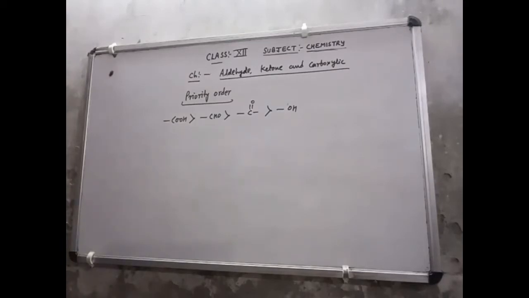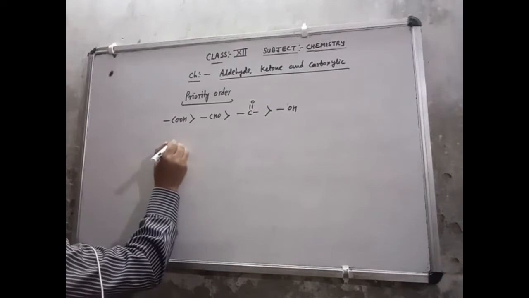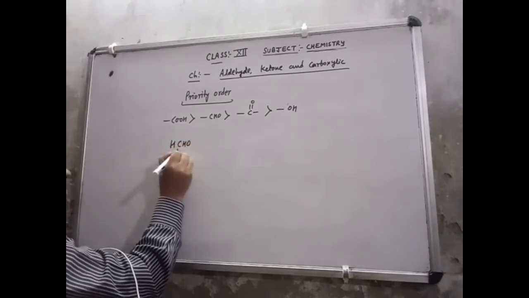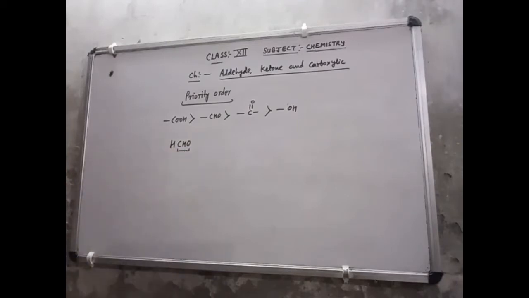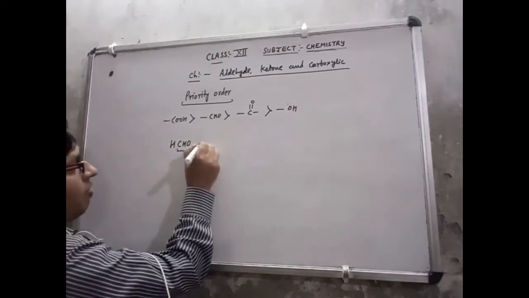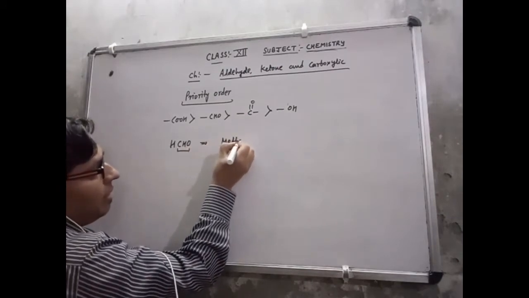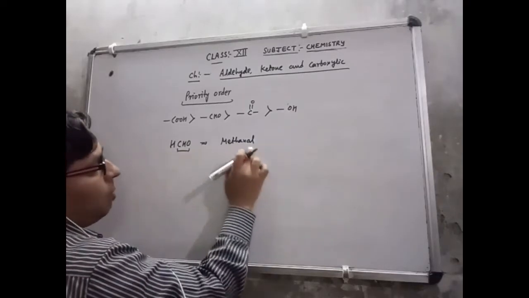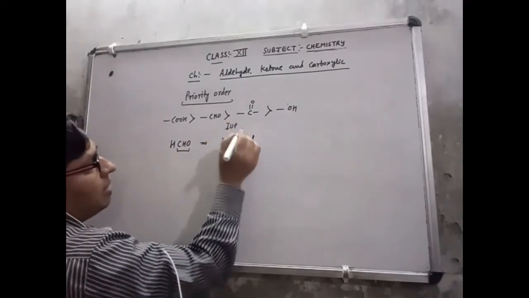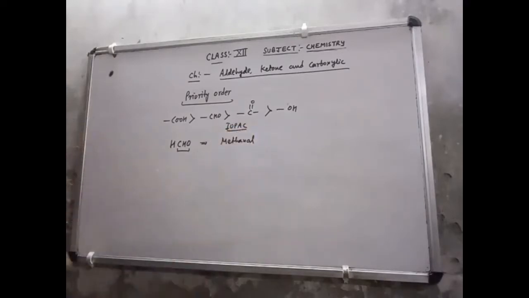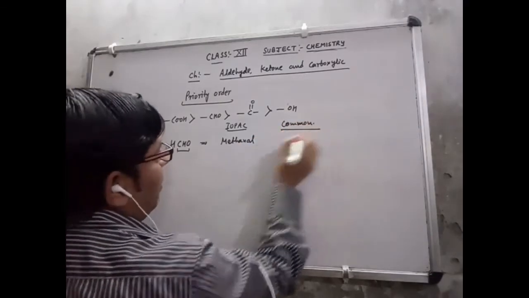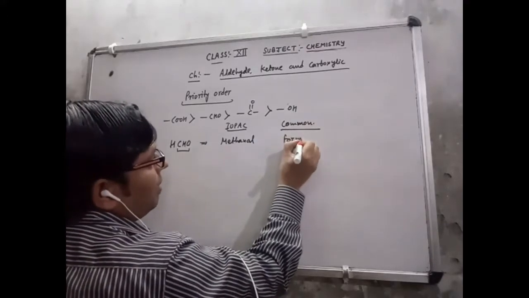So let's see the first. Suppose this is HCHO. This is very simple. This is a CHO group, which indicates that this is an aldehyde group. One carbon is available here, so for one carbon, methane, I have removed the E and added AL because a CHO group is available. So the IUPAC name is methanal. Lots of times they also give the common name of the compound. So this is formaldehyde.